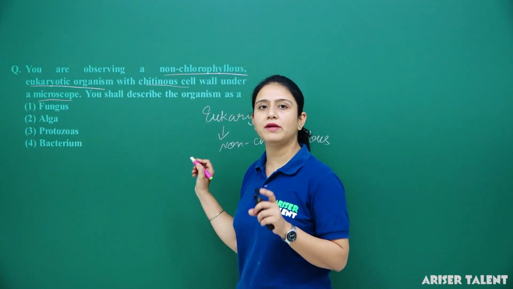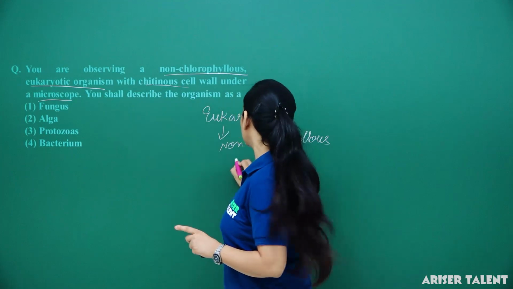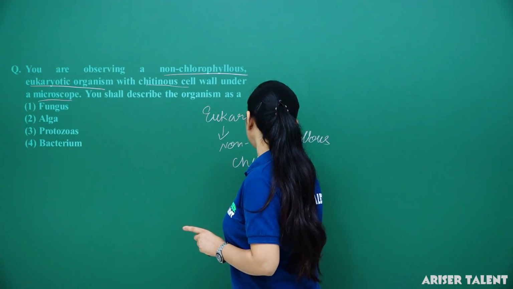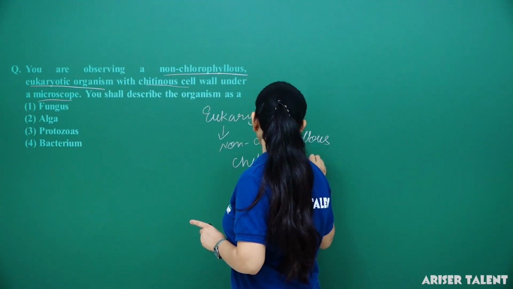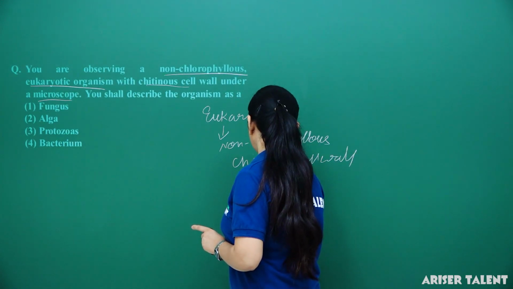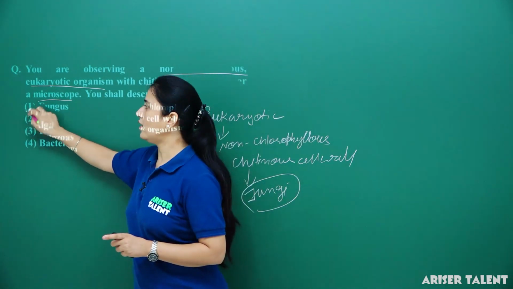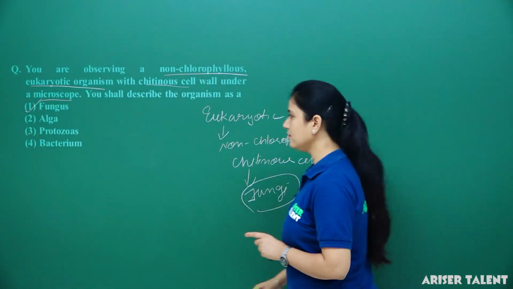Generally the cell wall in plants is made up of cellulose, but here the cell wall is made up of chitin, okay. So thus it is a chitinous cell wall. So these features are of the fungi group, okay. So here what is the correct answer? Fungus, option 1. Clear?